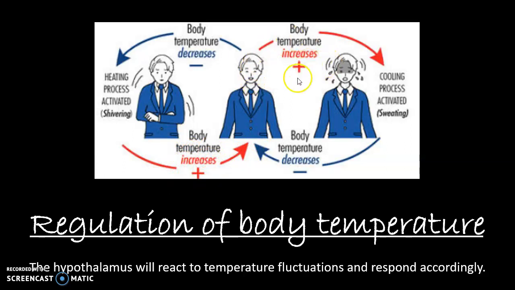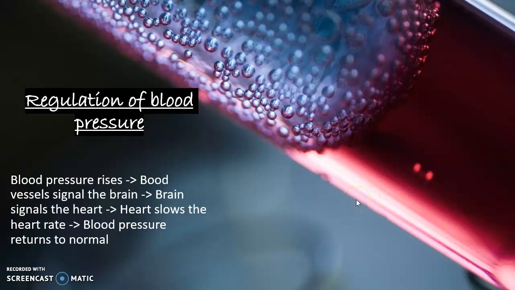And if our body were to get too hot, then the body will respond by sweating in order to cool down through evaporation until we return back to normal. Another example will be the regulation of blood pressure. When our blood pressure increases, the blood vessels will send a signal to the brain. The brain will then send a signal to the heart, which will then slow the heart rate, resulting in the blood pressure returning to normal.